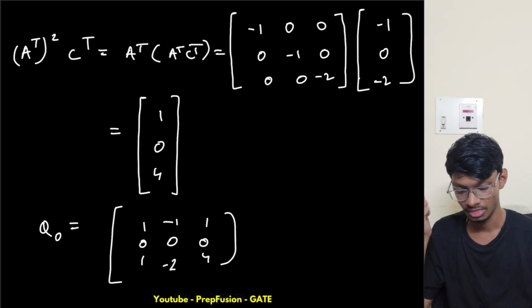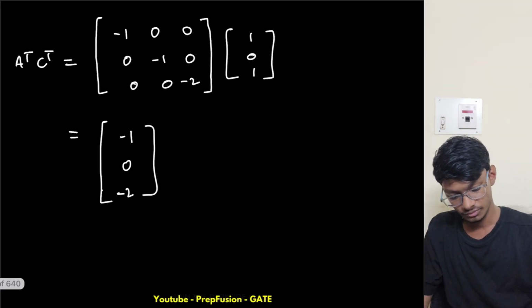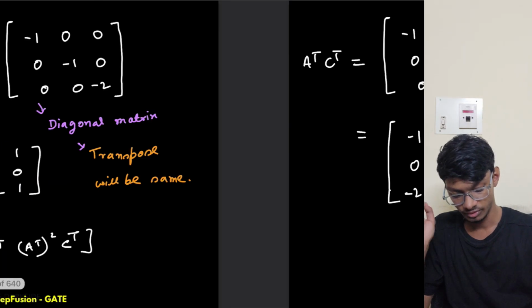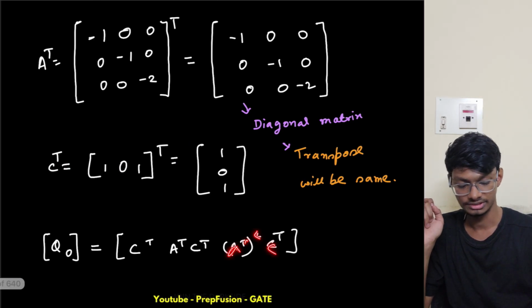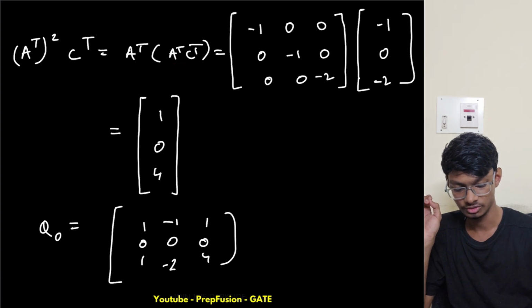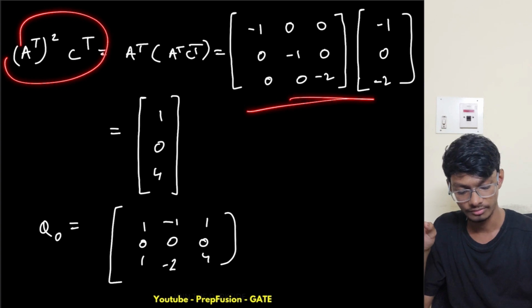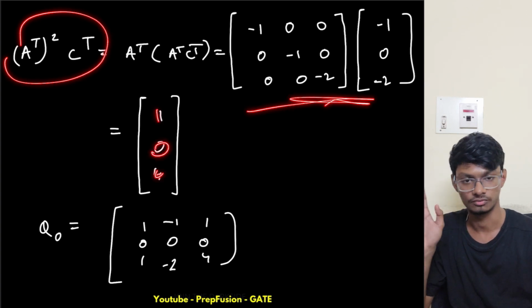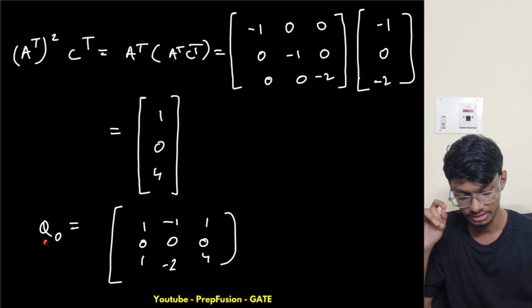Okay, so again, I got a transpose c transpose. What I need is a transpose whole square c transpose. So I already have this a transpose c transpose. I will just need to multiply by a transpose once again, and I will get this form. So again I'm doing that. So what do I get? 104, that is the result, right? So I get the matrix as this one.